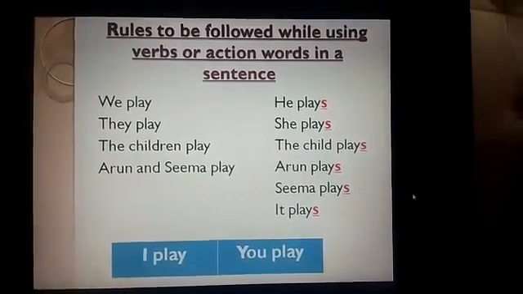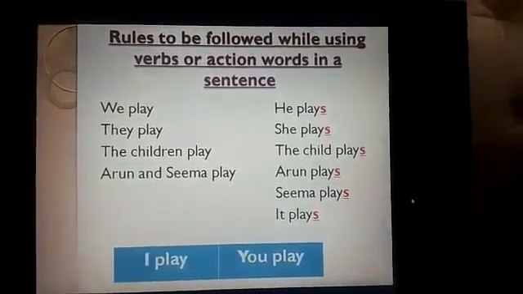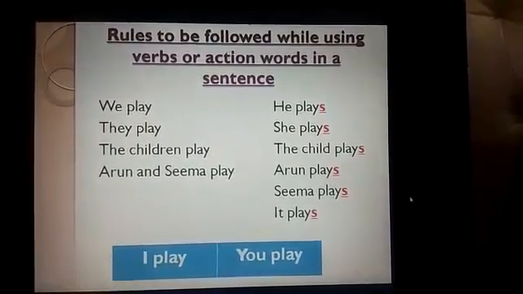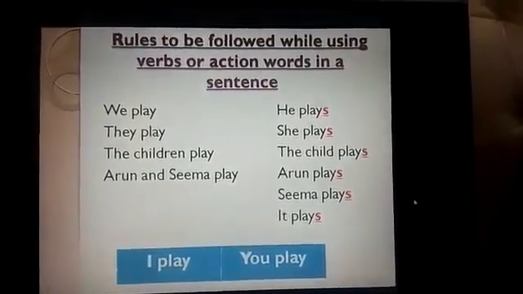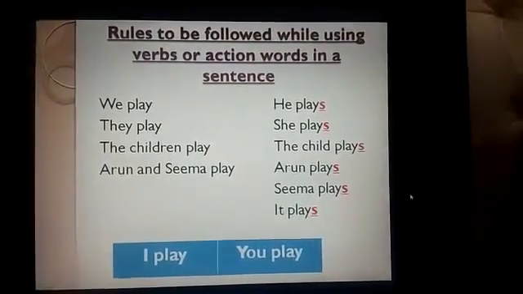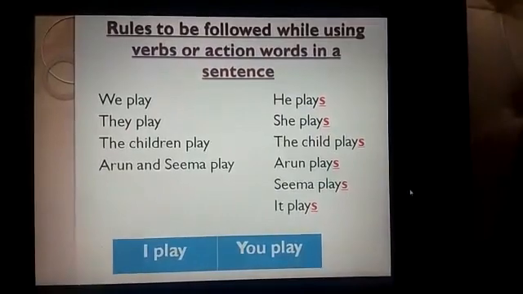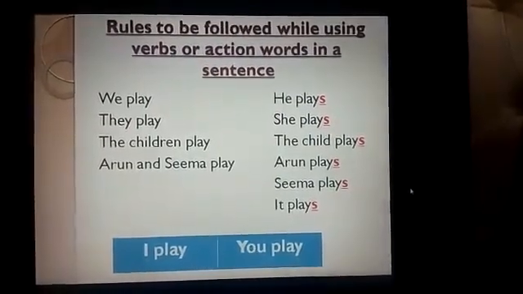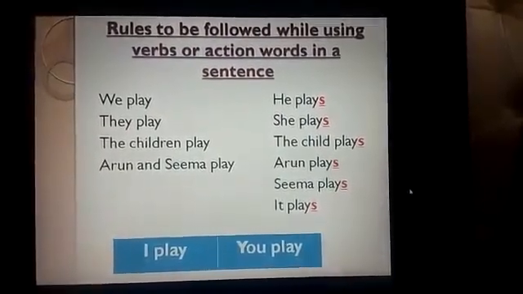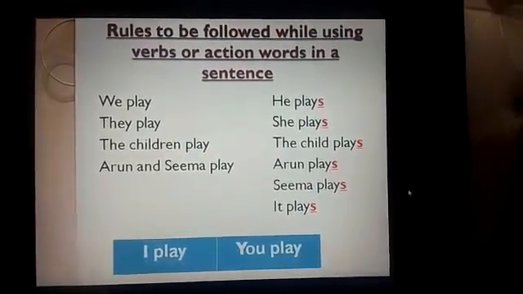So, when more than one person is there or group of people is there, then we will use the simple form of verb. But for a single person, as he, she, the child, any name, Arun, Seema, it, here a single person is there.